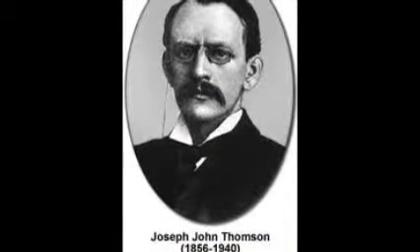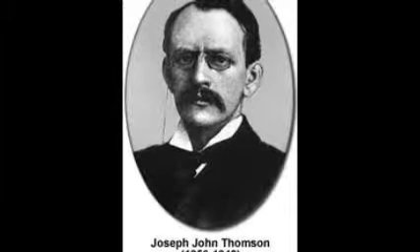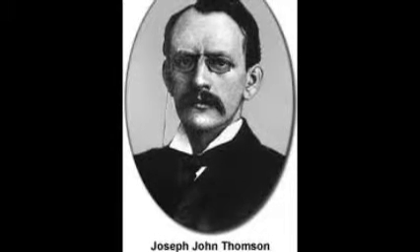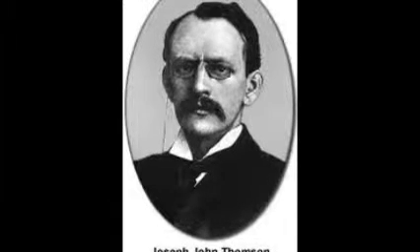Thomson's theory said that an atom consists of a positive charge which has negative charges embedded in it. This makes the atom neutral because both of the charges cancel each other out. This was given the name plum pudding model because he believed that the atom was filled with positive charge, but it also had some negative charges in the positive charge. So basically, the pudding is positive and the plum is negative.